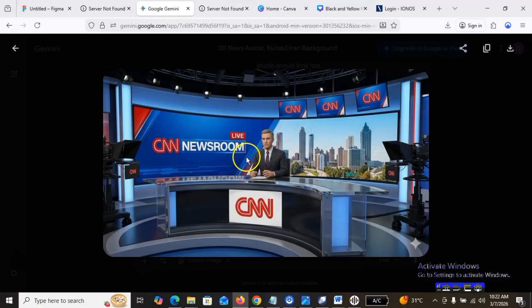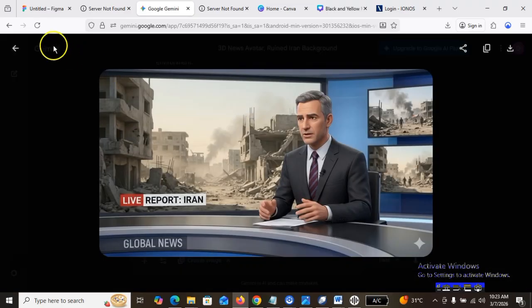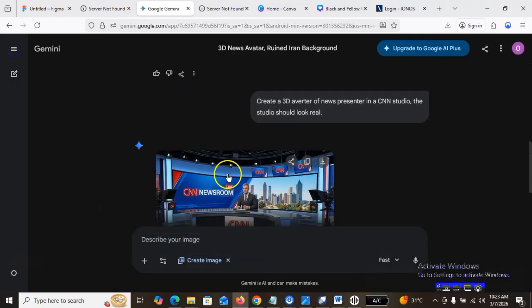Okay, we are done creating our avatar, but I don't like this particular avatar. I think it's too close to the one generated before. This is almost the same face if I'm not mistaken.